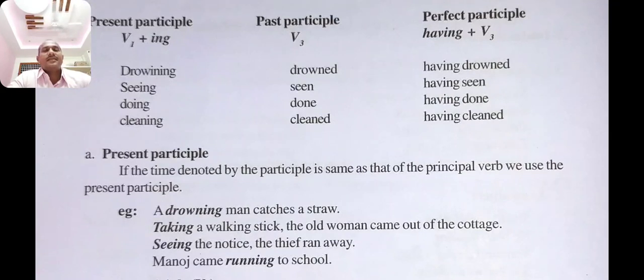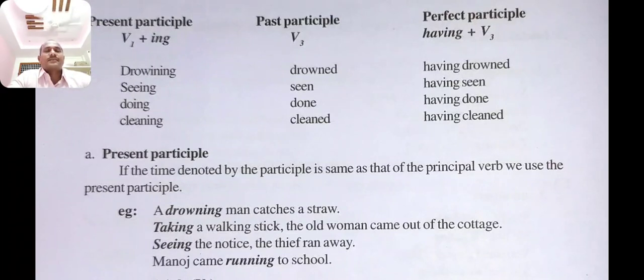You see, present participle drowning, past participle drowned, perfect participle having drowned; seeing, seen, having seen; doing, done, having done; cleaning, cleaned, having cleaned. These are the participles.